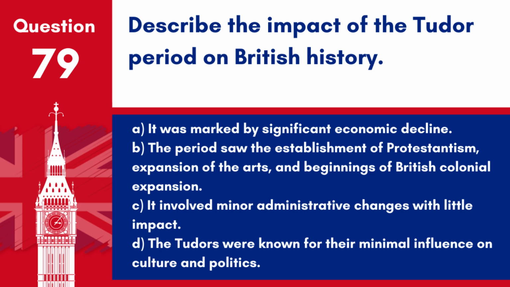D. The Tudors were known for their minimal influence on culture and politics. Answer: B. The period saw the establishment of Protestantism, expansion of the arts, and beginnings of British colonial expansion. The Tudor dynasty profoundly shaped British society, religion, and government.